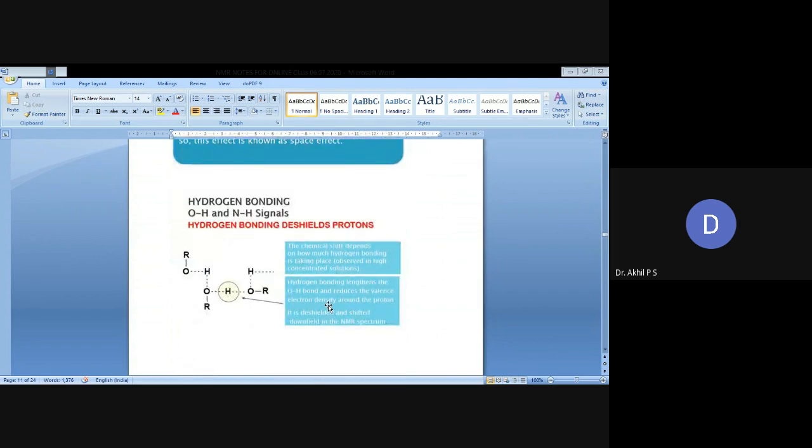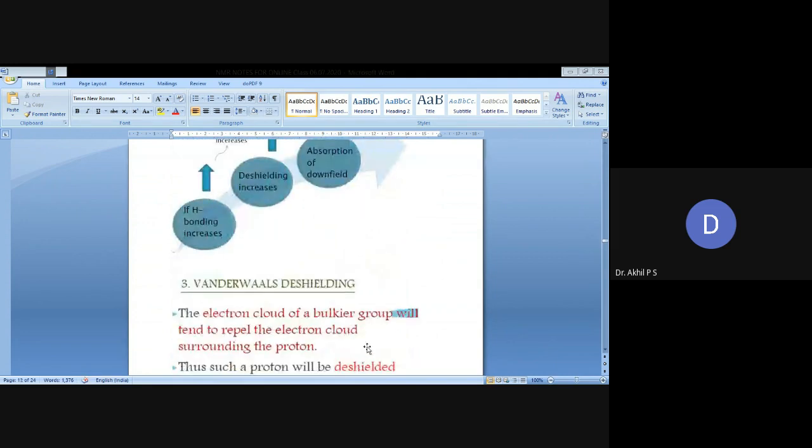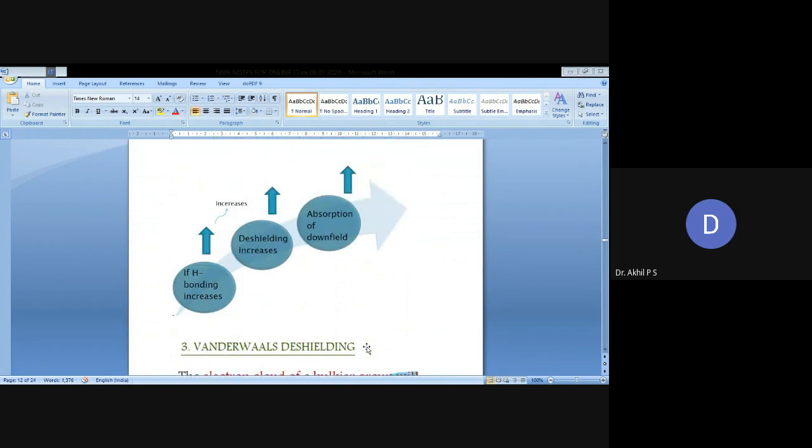Next, hydrogen bonding. The chemical shift depends on how much hydrogen bonding is taking place. Hydrogen bonding lengthens the OH bond and reduces the valence electron density around the proton. It is deshielded and shifted downfield in the NMR spectrum. If hydrogen bonding increases, deshielding increases and absorption moves downfield.